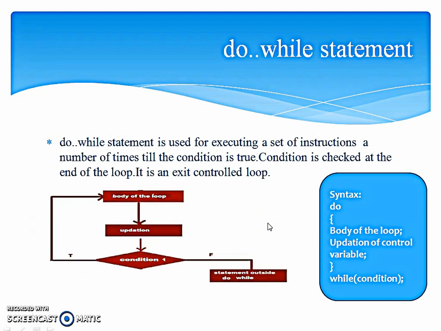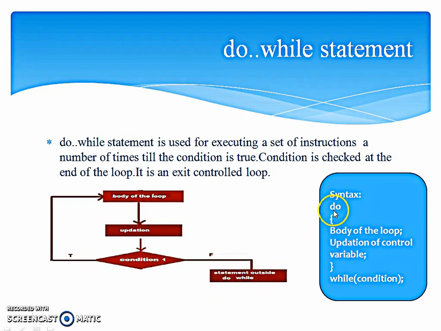Next is the do while statement. Do while is an exit control loop. That is, the condition will be checked at the end of the loop. In case of while, the condition is checked at the start of the loop. So that's the difference between while and do while. Here the body of the loop will be executed first. Updation of the control variable will be done. Then the condition will be checked. If the condition is true, again this will go on in this way. If it evaluates to false, any other statements which are outside this do while loop will be executed.